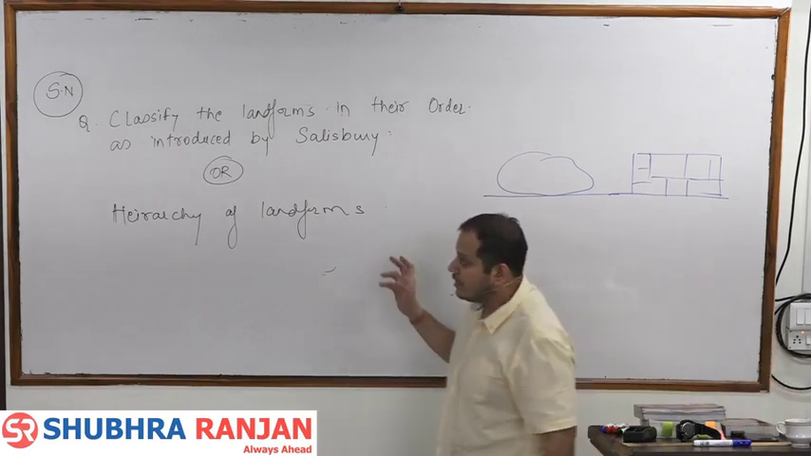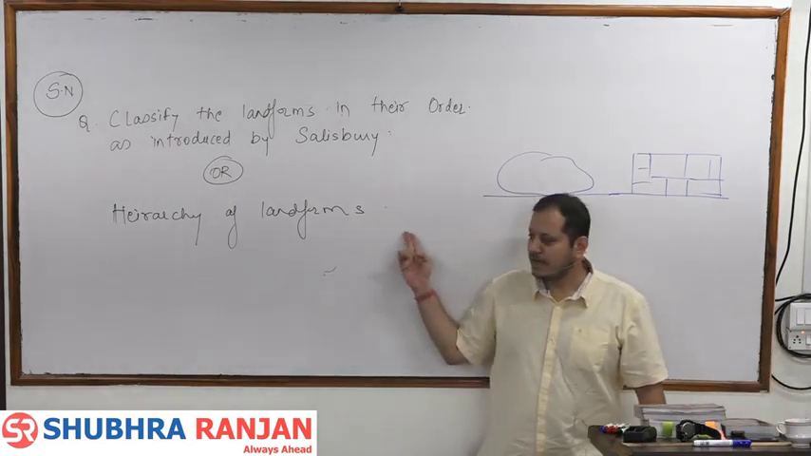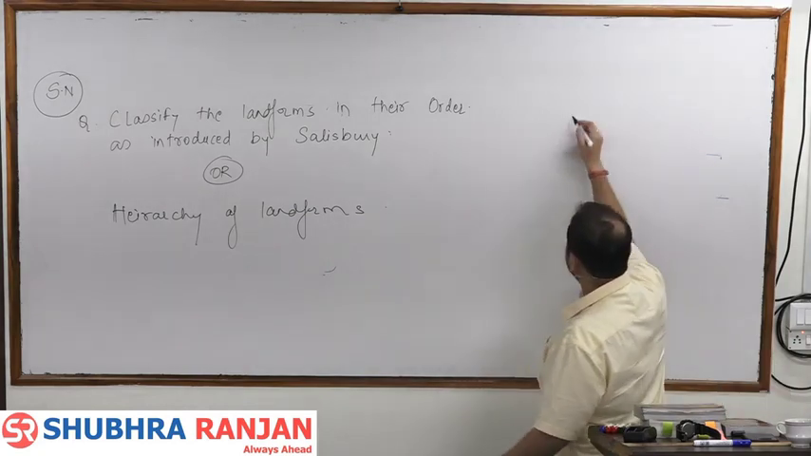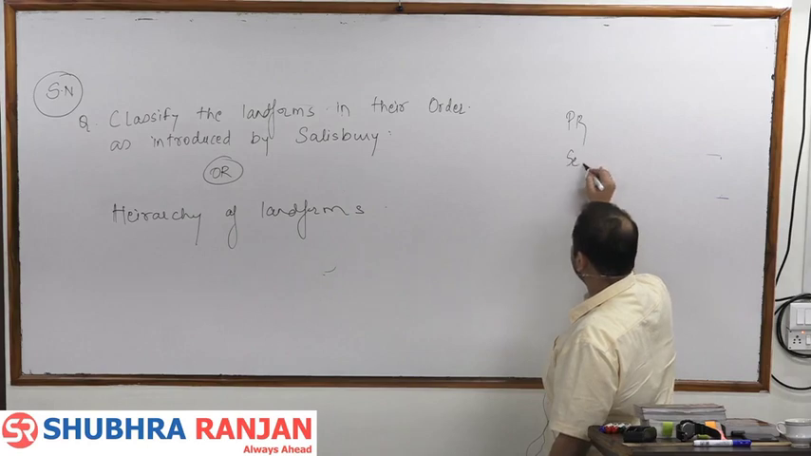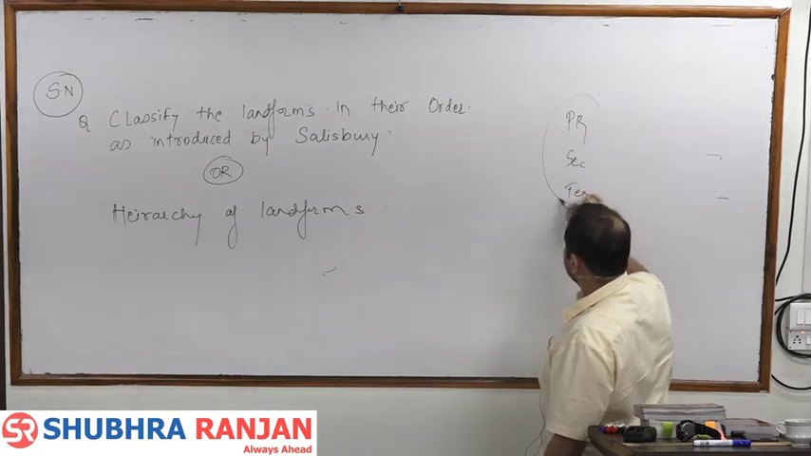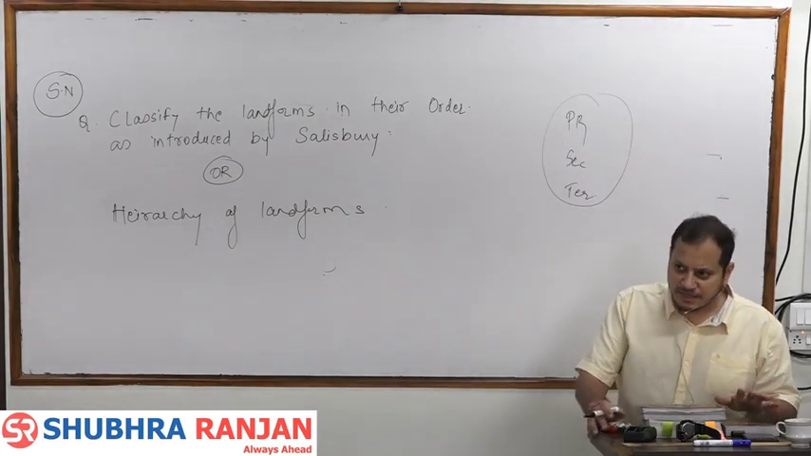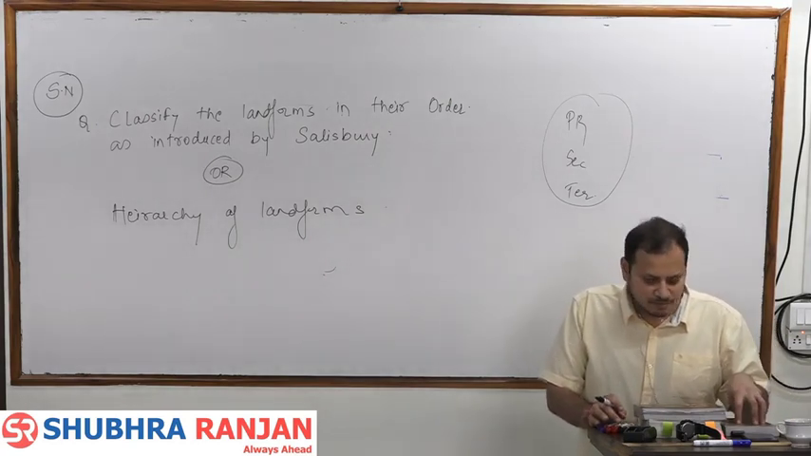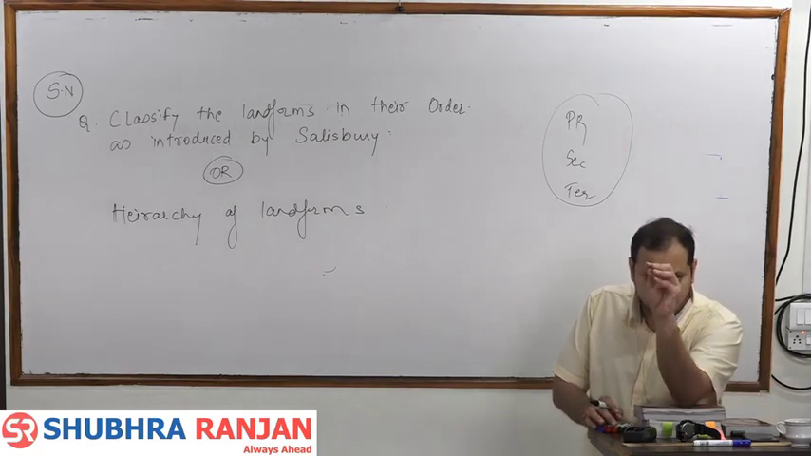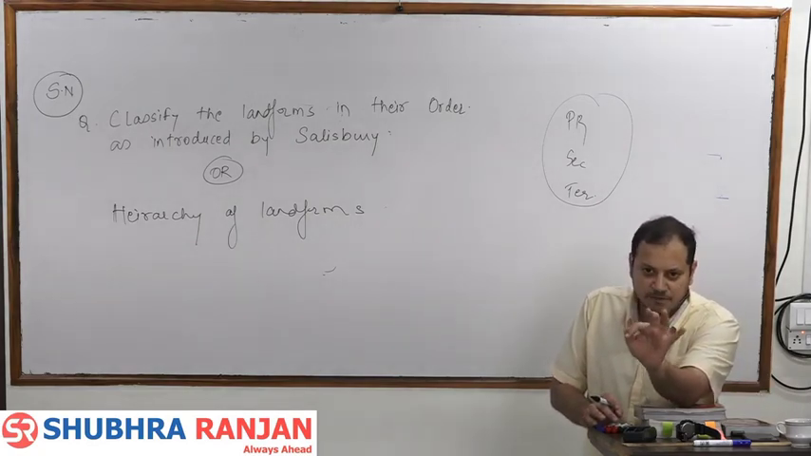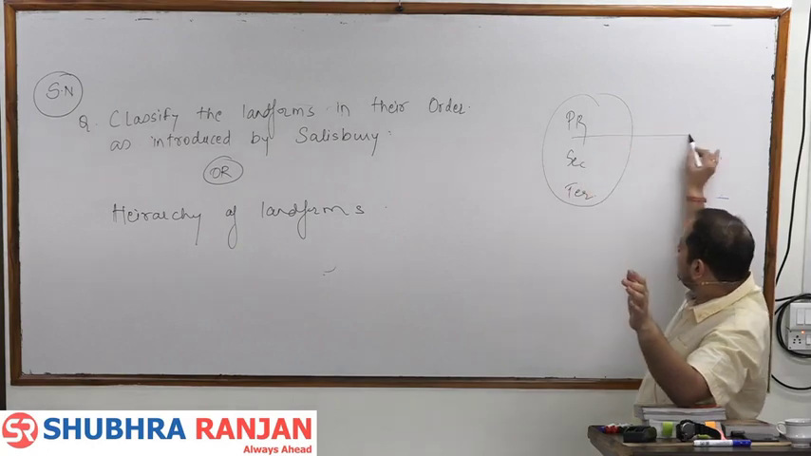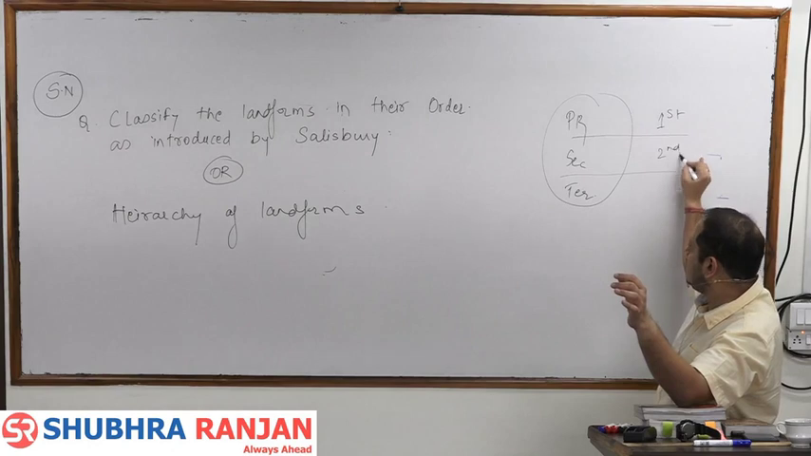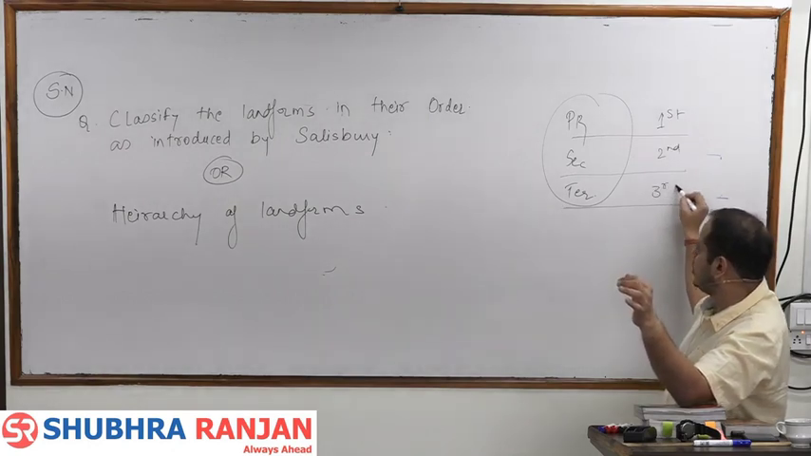Now, what do you mean by order of the landforms? What do you mean by hierarchy of the landforms? Hierarchy: primary, secondary, and tertiary. For making geography a scientific subject, many people started simplifying geography, and one was Salisbury, who established the hierarchical order of the landform. Primary landform he called first order landform, secondary landform means second order landform, and tertiary landform means third order landform.